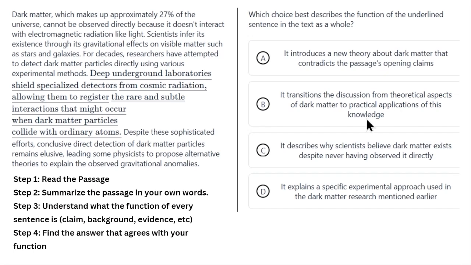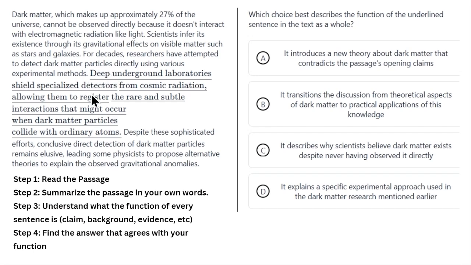So, now I want to understand this passage. Let's go through it sentence by sentence and I'll show you what I mean. Dark matter, which makes up approximately 27% of the universe, cannot be observed directly, so this is just explaining dark matter. Scientists infer its existence through its gravitational effects, so even though they can't observe it, they can infer it. And for decades, they've done research on it using different methods.